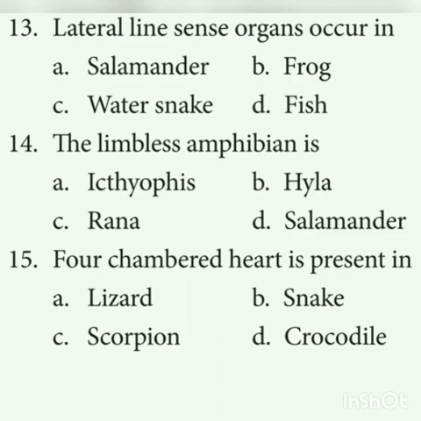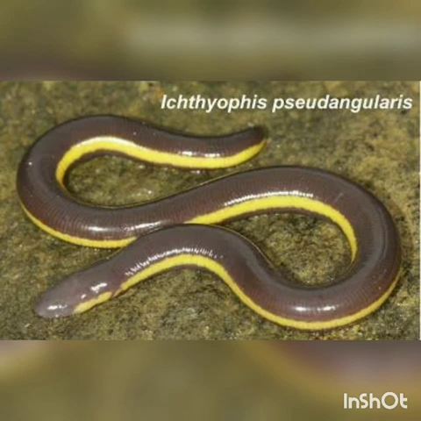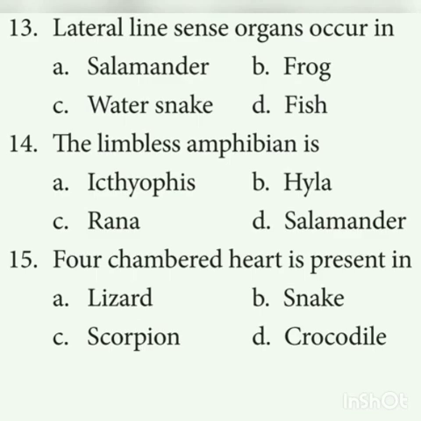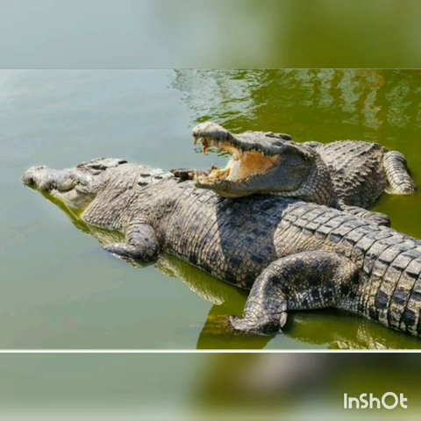14th one. The limbless amphibian is. Amphibians are those which live both on land and in water. Hyla, Rana, which is nothing but frog, and salamander are all amphibians. The limbless amphibian is Ichthyophis. It doesn't have any limbs. 15th one. Four-chambered heart is present in lizard, snake, scorpion, crocodile. Crocodile is also a reptile, but crocodile has a four-chambered heart. Other reptiles have a three-chambered heart.